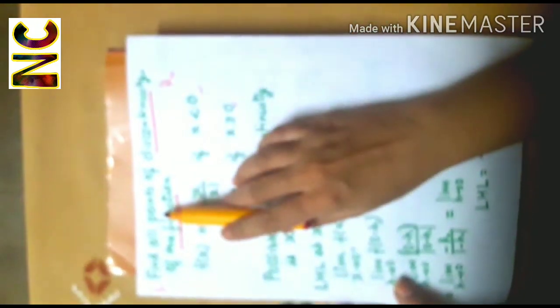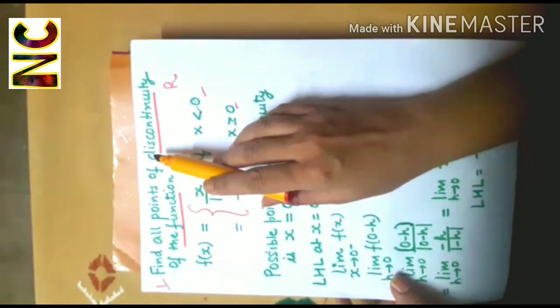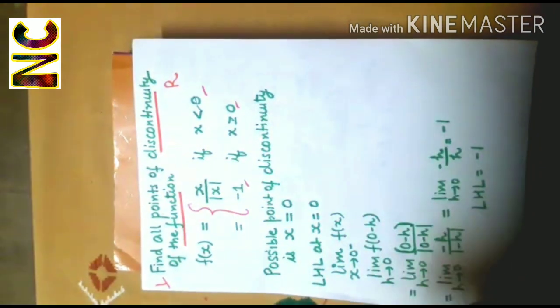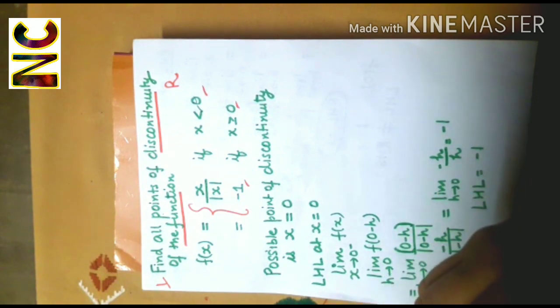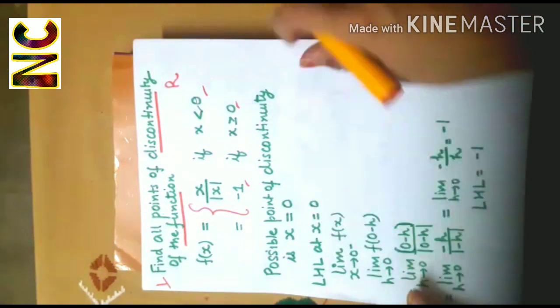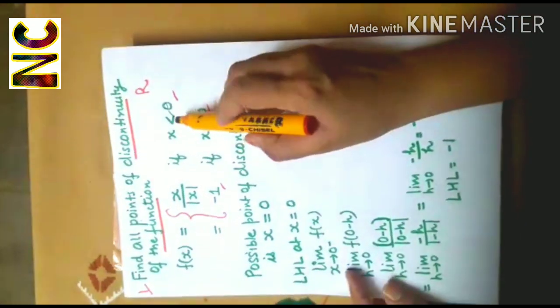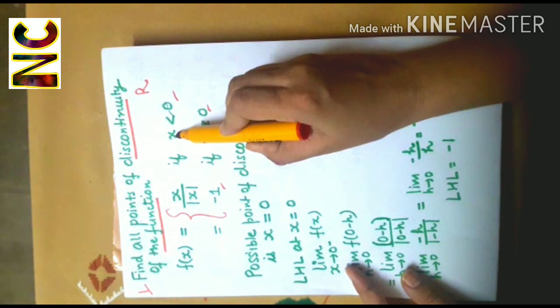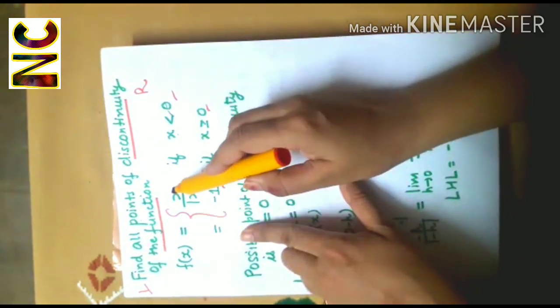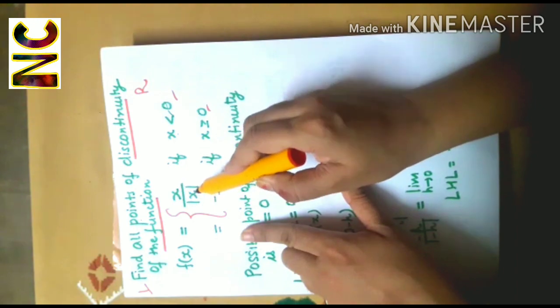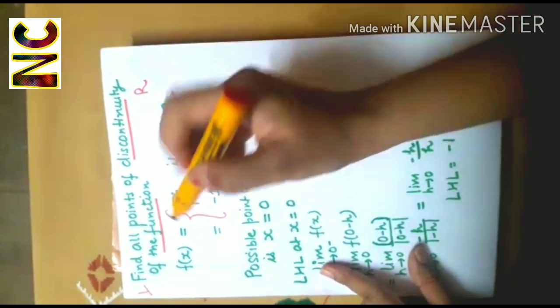And we have to find out all points of discontinuity. That means we have to find out the points at which this function is not continuous. Right? Now look here. For all x less than 0, f(x) is equal to x over absolute value of x.